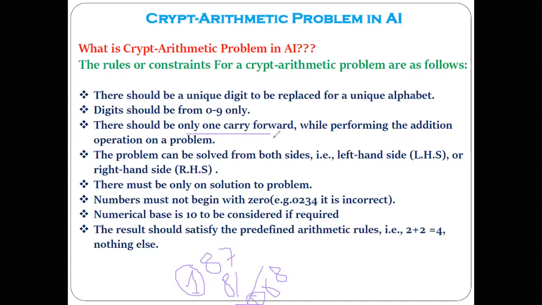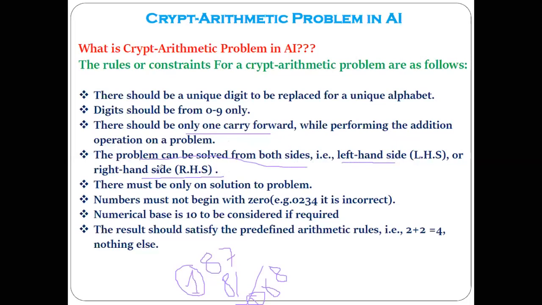This is the third important rule. If you don't know this rule, you will not be able to solve it. This question is asked a number of times in our theory exams and the INSEM exams. You can see it in the question paper, for 8 or 10 marks. Simple question. Next, the problem can be solved from both sides.